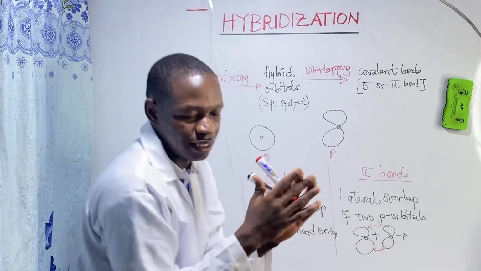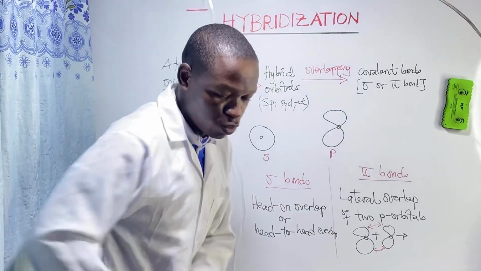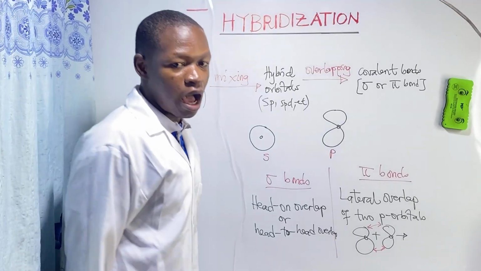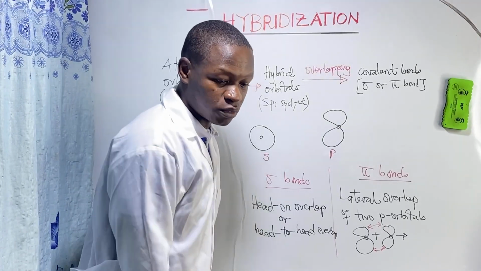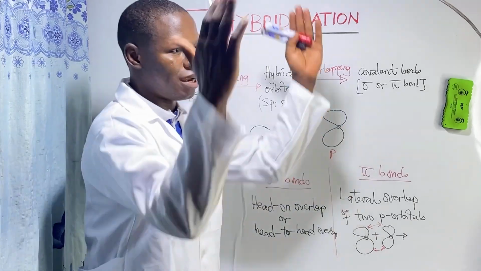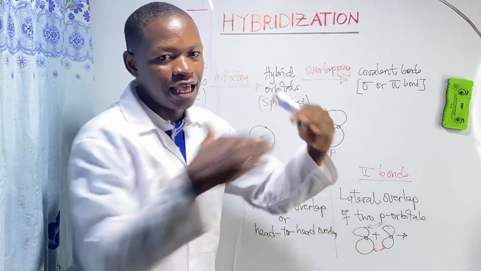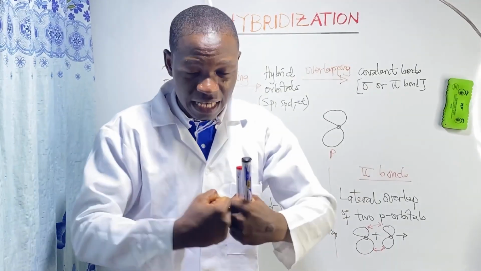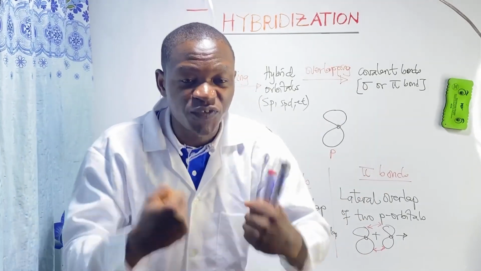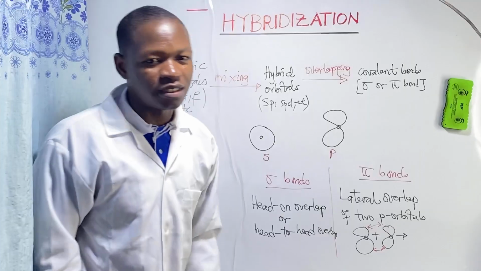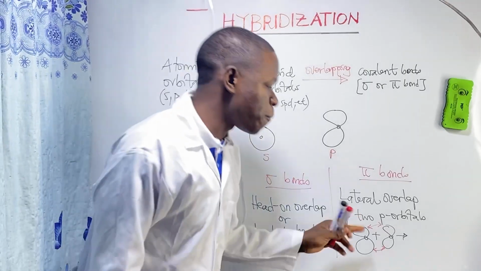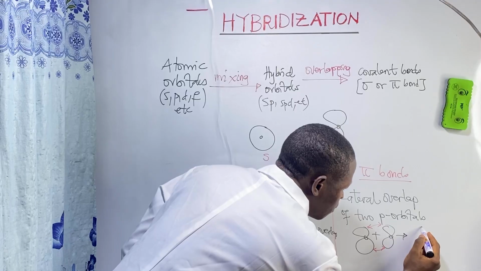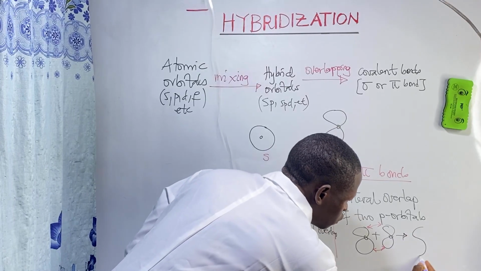Lateral means that I stand here, you stand here, our heads come together, our legs also come together. Head on means we come like this. Head on is for sigma bonds. Lateral is for pi bonds.